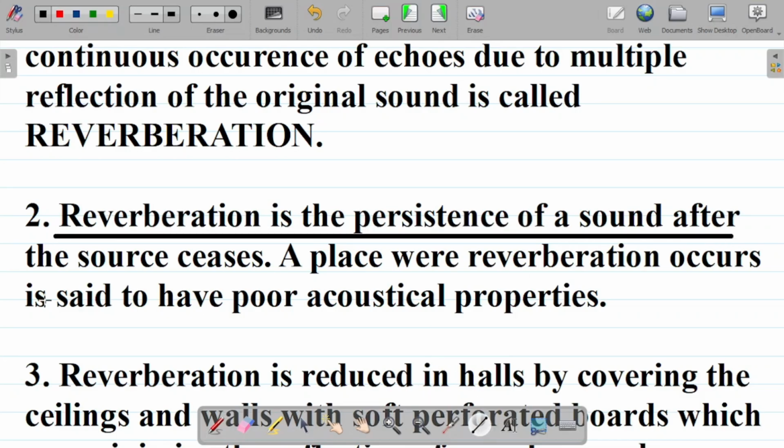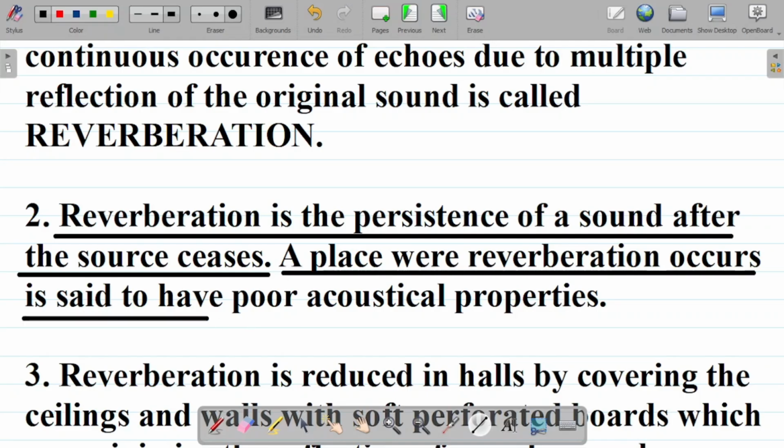A very key concept. So, by definition, reverberation is simply the persistence of sound. You continue hearing a sound even when the source producing the sound has stopped. It's called reverberation. Now, here's something to note. A place where reverberation occurs is said to have poor acoustical properties.